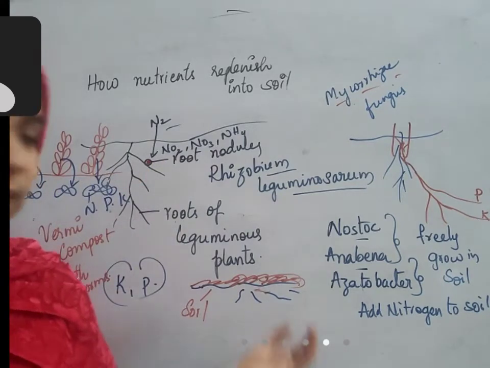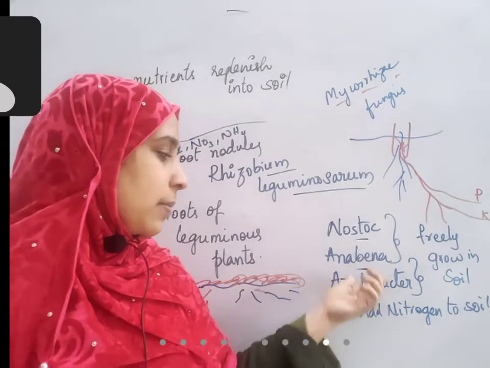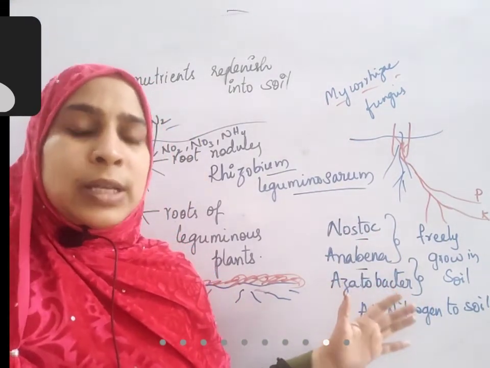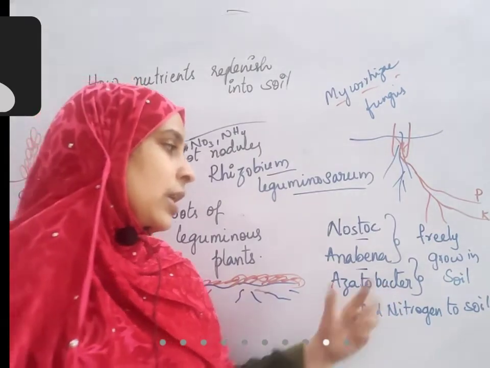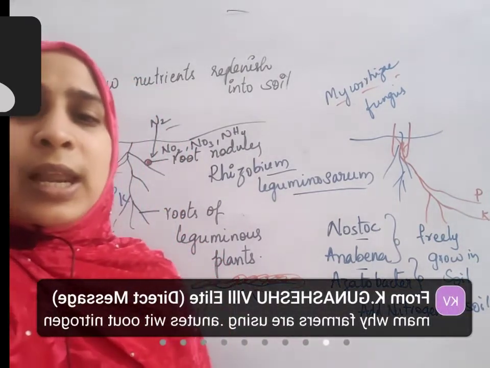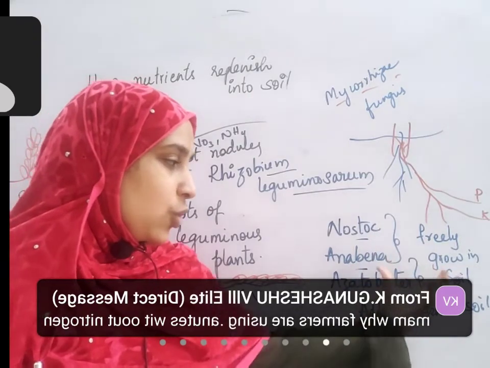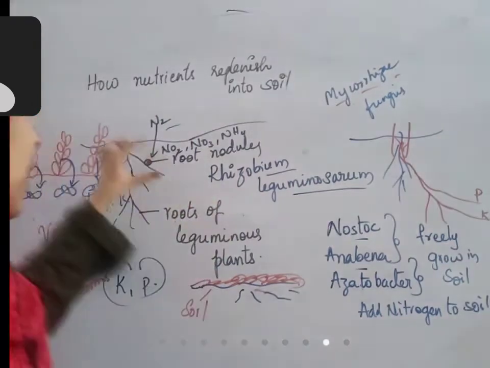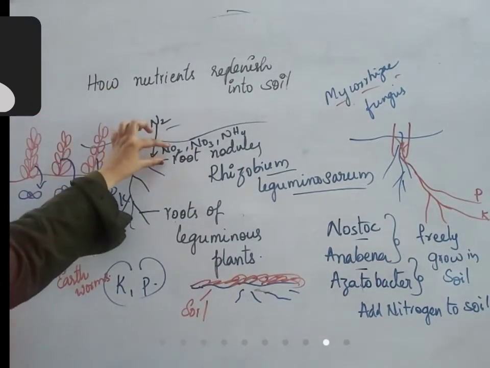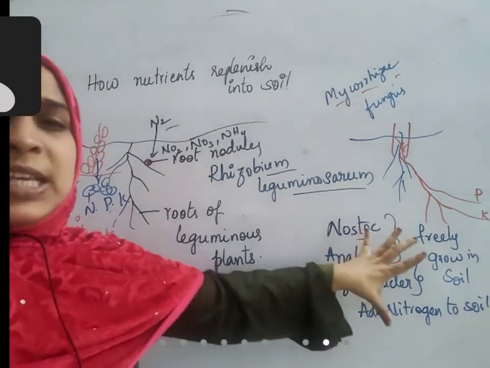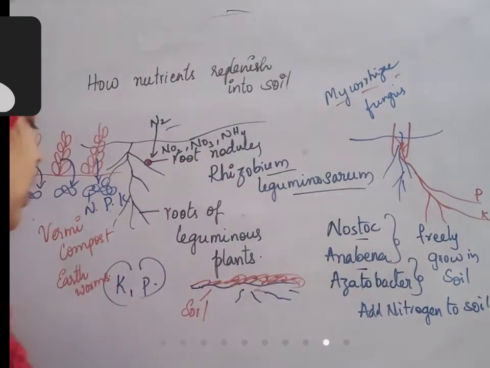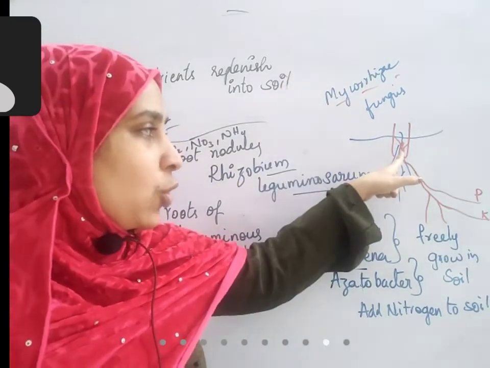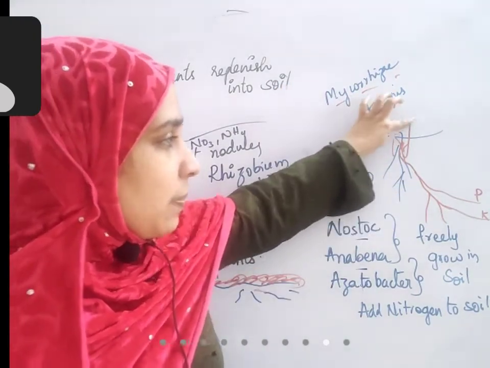What about other plants? There are certain bacteria like Nostoc, Anabaena, Azotobacter. These bacteria do not have any symbiotic association. They can grow freely in the soil and they are used to replenish the soil nitrogen directly from the atmosphere. By the same method, nitrogen is converted into nitrite, nitrate, ammonia by these bacteria also. They can be used. What about potassium and phosphorus? There are some fungi like mycorrhiza that grow into the plants. So this is a plant.